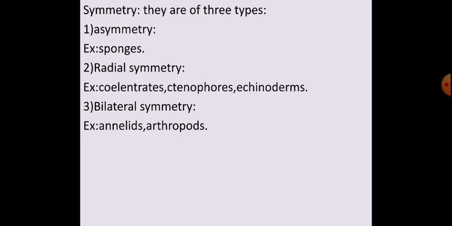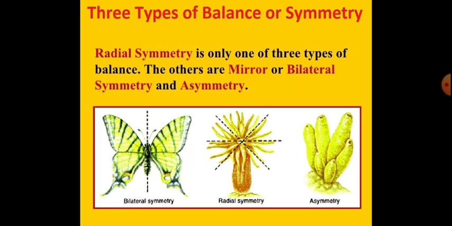Now what do you mean by asymmetry? Any plane that passes through the center does not divide them into equal halves. That is called asymmetry. Any plane or any axis that passes through the center but does not divide into equal halves, that is called asymmetry. Arrangement of body. Example, sponges. I'll show what it is.